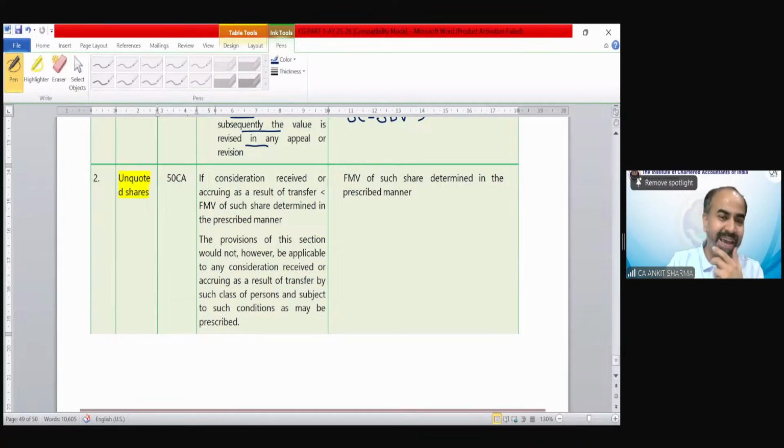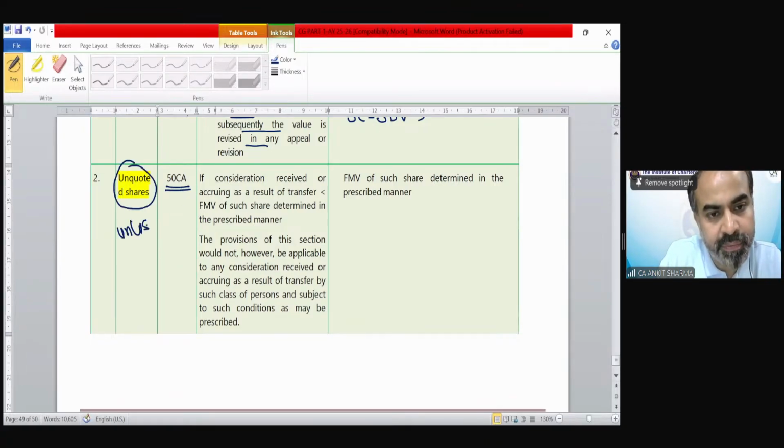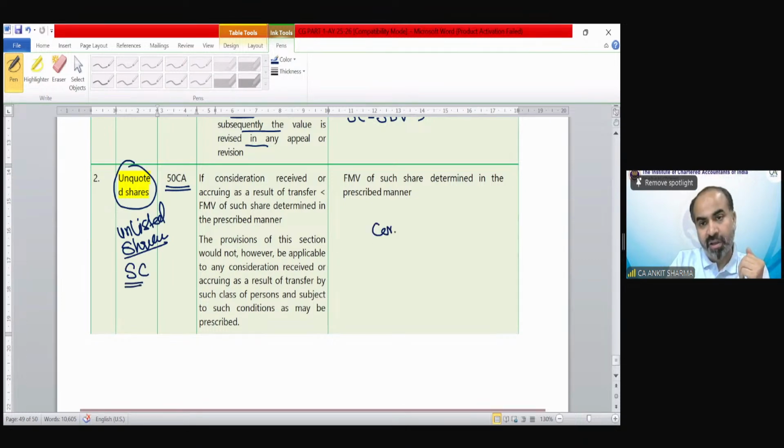Now 50CA is a new section that you must not have gone through in PGBP, and it is for unquoted shares, that means unlisted shares. If there are unlisted shares and the consideration declared by you is less than the fair market value, in that case we will take the sale consideration as fair market value.